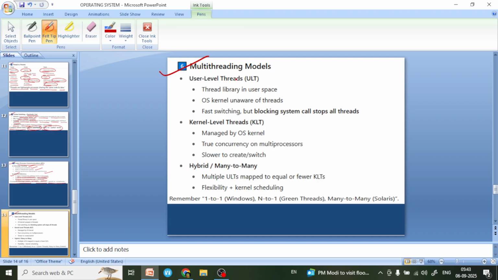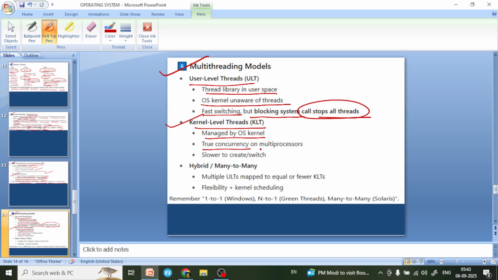Multi-threading models. User level threads use a thread library in user space, the operating system kernel is unaware of the threads, switching is fast, but a blocking system call stops all the threads. Kernel level threads are managed by the operating system kernel, give concurrency on multiprocessors, but are slower to create and switch. Hybrid or many-to-many: multiple ULT mapped to equal or fewer KLT, giving flexibility and kernel scheduling. Remember one-to-one is Windows, many-to-one is green threads, and many-to-many solves the problems.